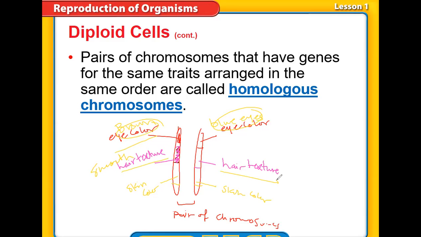So they have the same sequence of genes, the same order, but how these genes look may differ. That's why we call them homologous. The word homologous means similar but not identical: similar in the sequence and arrangement of genes, but different in how the gene looks, the appearance or the expression of the gene.